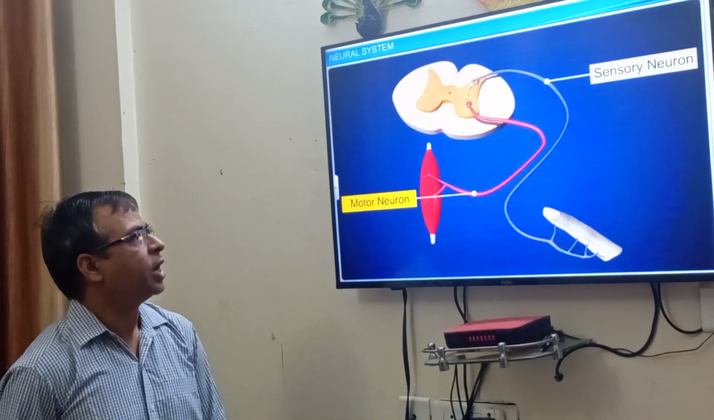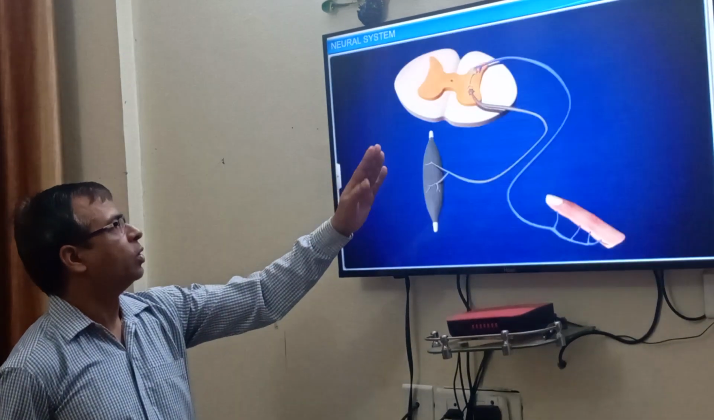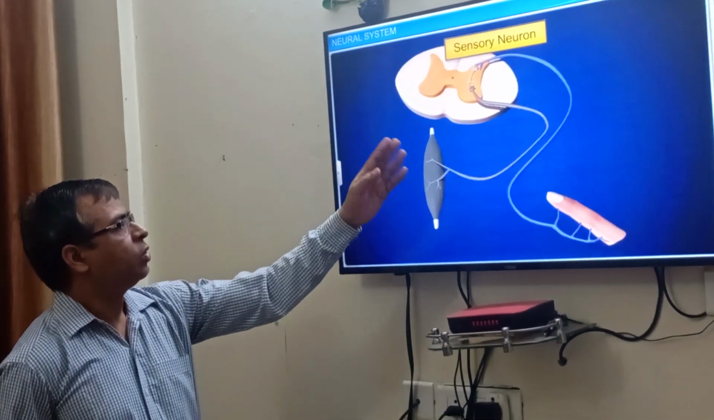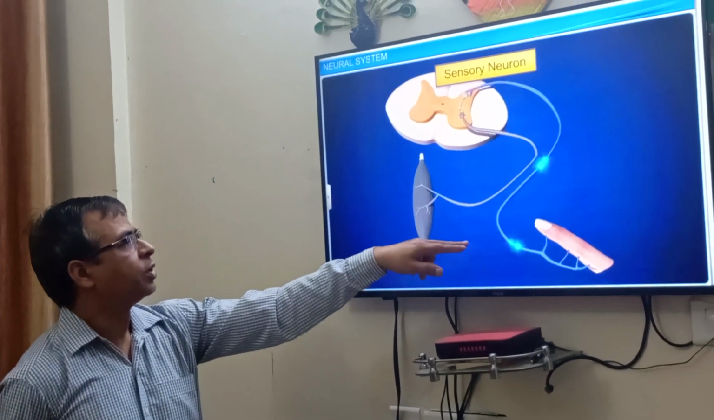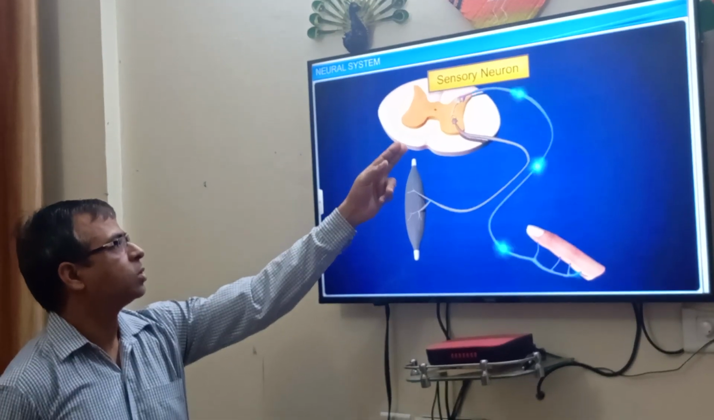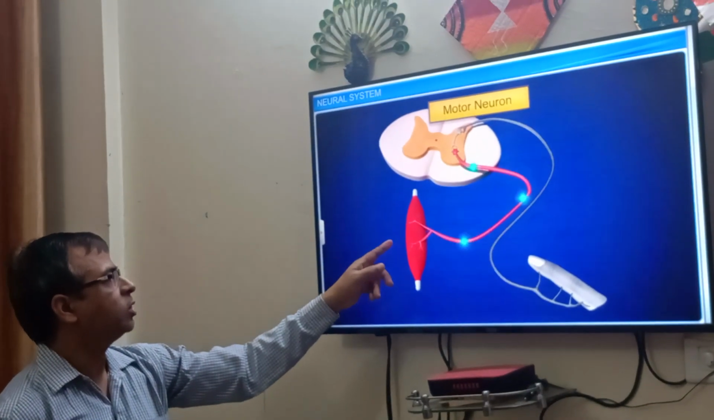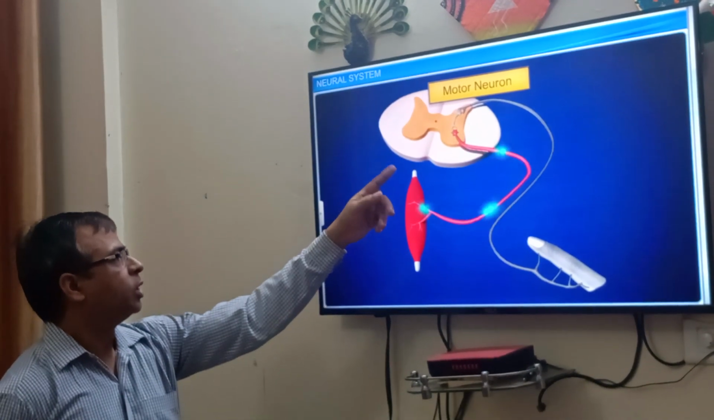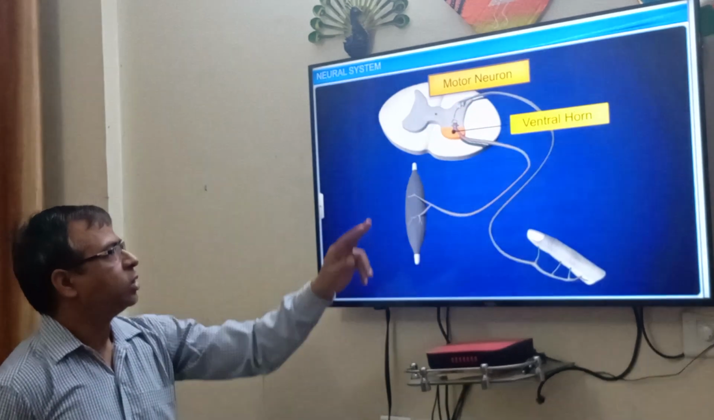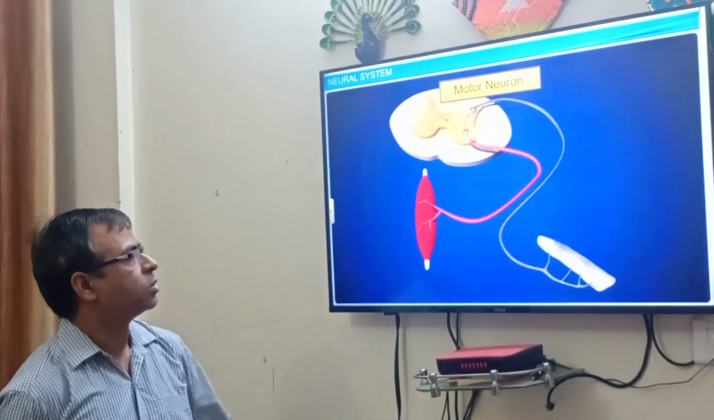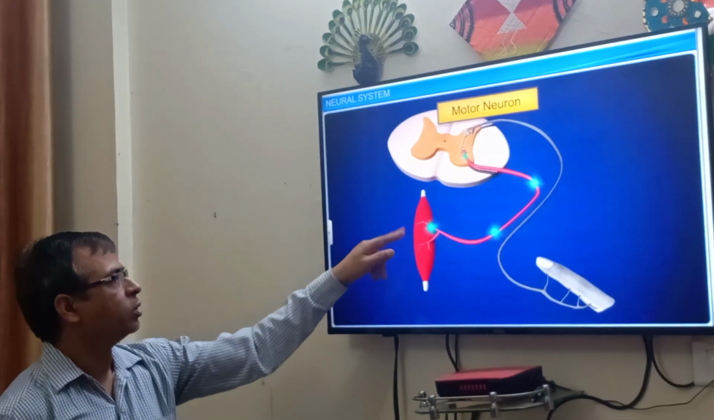Now this is the somatic neural system, and these are the two kinds of fibers, sensory fibers and motor fibers, or sensory neurons and motor neurons. And another one is the association neurons. Sensory neurons pass impulses from the organs or tissue to the CNS or brain, and the motor neurons pass impulses from the CNS to the organ system. This is the ventral horn in this diagram, and this is the motor neuron process.